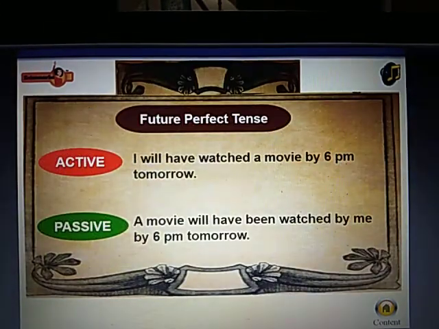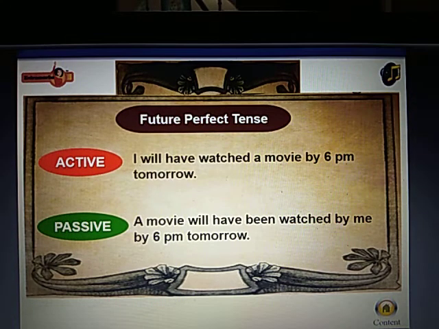Now we will tackle future perfect tense. Active: I will have watched a movie by 6 p.m. tomorrow. Passive: A movie will have been watched by me by 6 p.m. tomorrow.